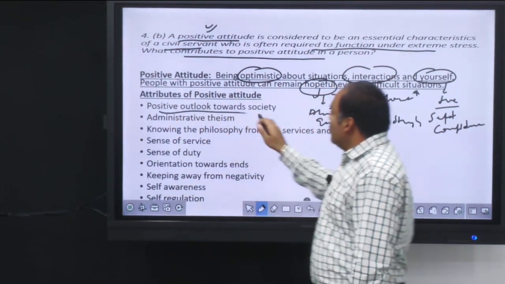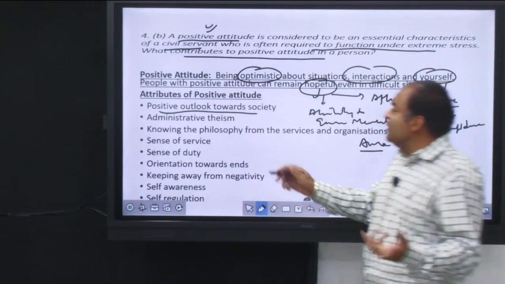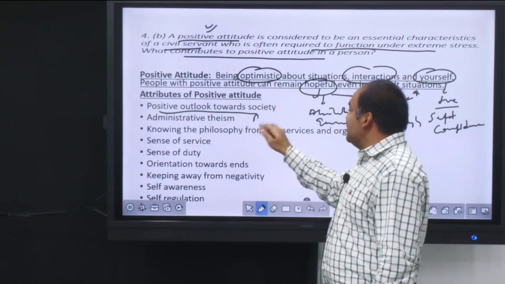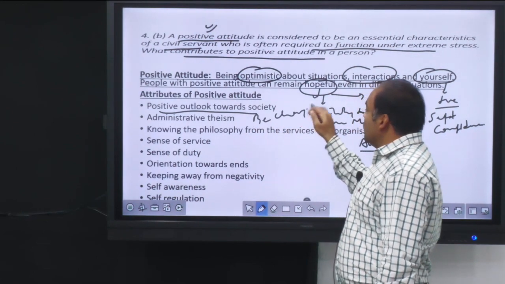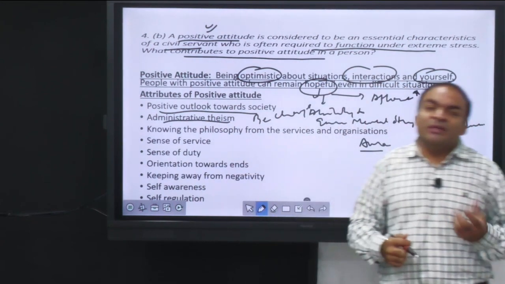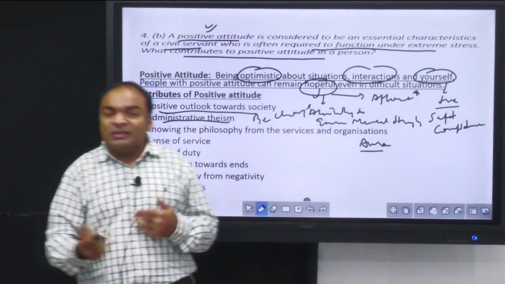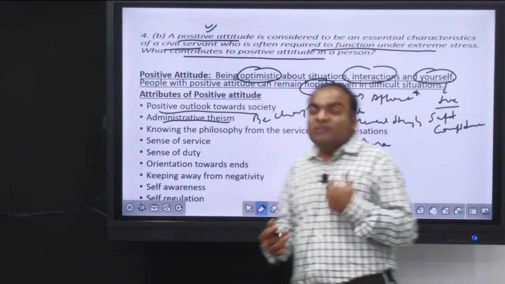First is the positive outlook towards the society, that you should be positive about, that you should be able to bring change, or as Gandhi said, be the change you want to see in the world. Then it is about administrative theism. What does administrative theism mean here? That the principles in administration should be taken as godliness, akin to God, or as a service to God.